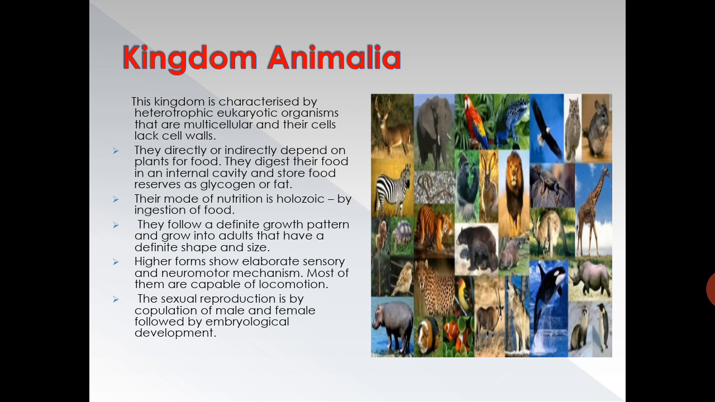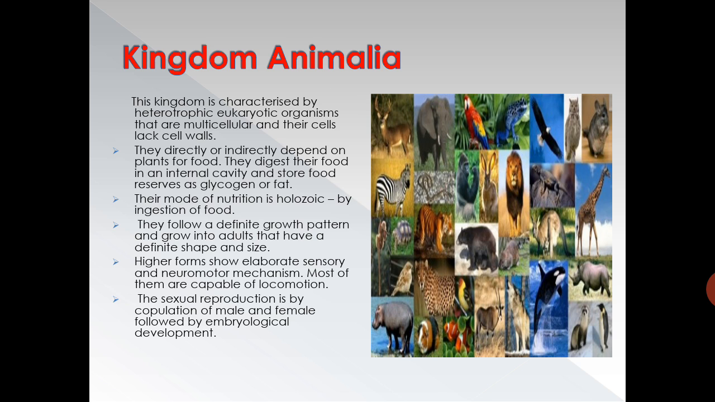Coming to kingdom Animalia, this kingdom is characterized by heterotrophic eukaryotic organisms that are multicellular, and their cells lack cell walls. You already know that animal cells do not possess a cell wall, whereas plant cells possess a cell wall. They directly or indirectly depend on plants for food. They digest their food in an internal cavity and store food reserves as glycogen or fat. Their mode of nutrition is holozoic, by ingestion of food.